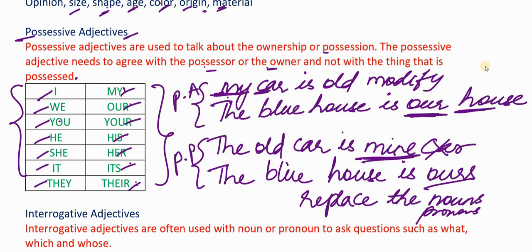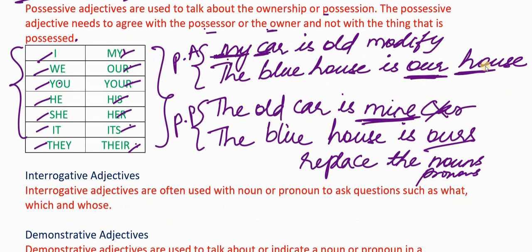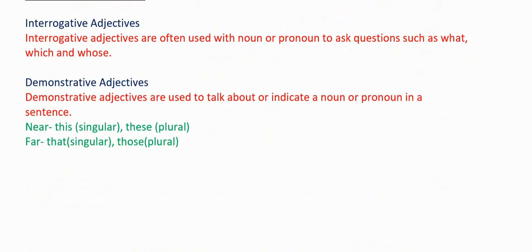Now let us move on to the third category of adjectives, which are interrogative adjectives. Now you know the meaning of interrogative. We have looked at interrogative pronouns. Interrogative adjectives are also used to ask questions. They are used to ask about the noun.